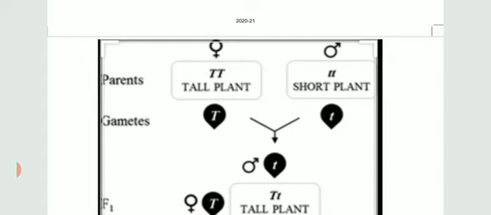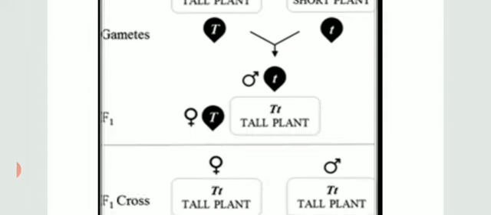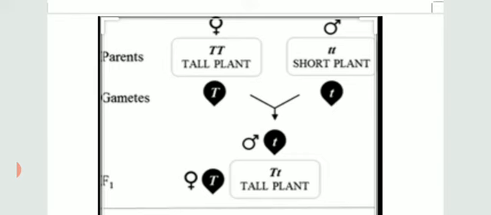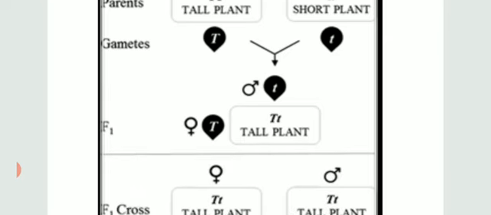When gametes are formed, obviously gametes will segregate, and during F1 generation 100% of the F1 generation was tall. But we do not call it pure tall because one is capital T and the other is small t. We have to represent the dominant traits as capital and recessive traits as small.